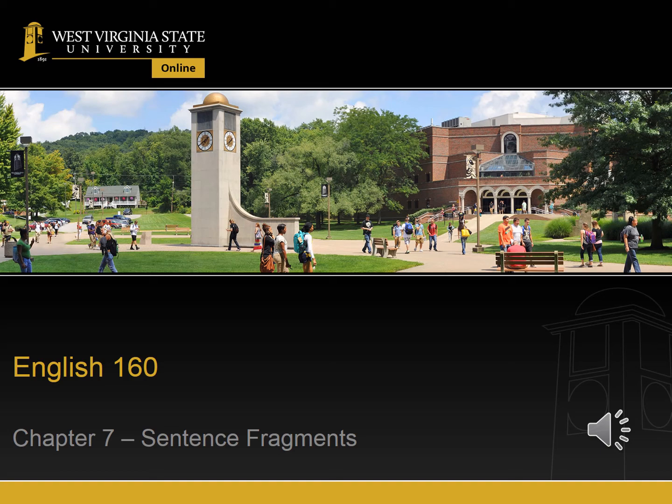A grammatically complete sentence is a group of words that contains a subject and a verb and expresses a complete thought. Independent clauses contain a subject and a verb and express a complete thought, so they are sentences. For example, everyone came to class today. Dependent clauses contain a subject and a verb, but they do not express a complete thought. They are dependent on an independent clause to finish the thought.